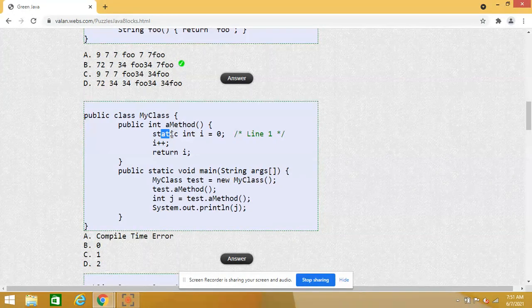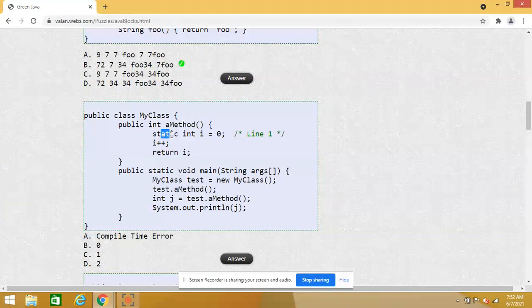Coming to Java, a static property can run without an object. Here property may be a variable or a method. So a static property can run without an object, which means it is global to all the objects. It's something like a global variable in a particular class.